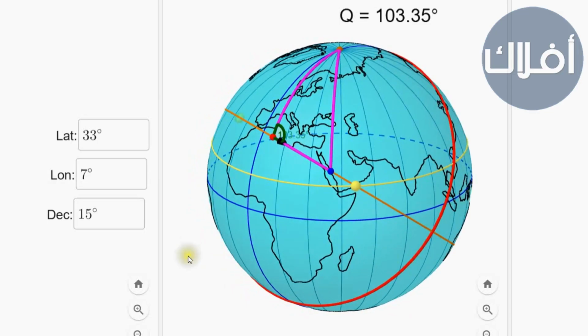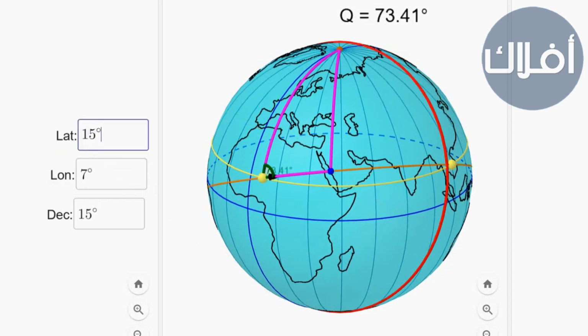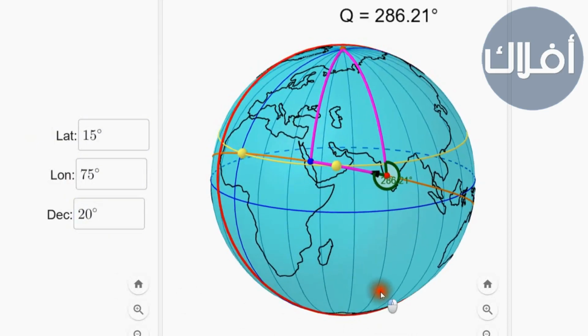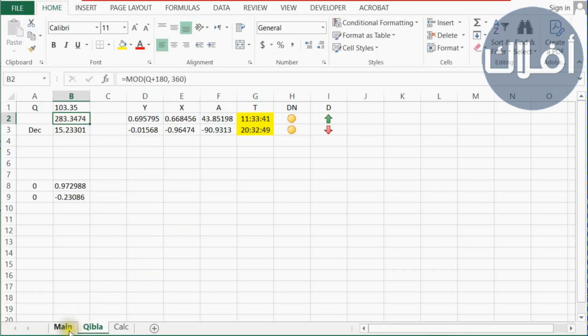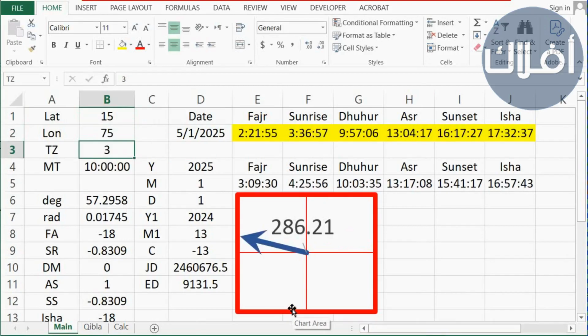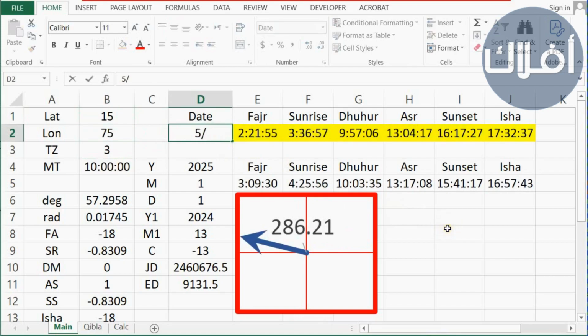Here we can also see that there are cases where both points are facing Mecca. If we take latitude 15, for example, longitude 75, we see that when the sun's declination is 20 degrees north, both points are facing Qibla, and both are during the day. Let's try this in Excel. Latitude 15, longitude 75, and we see that the direction of Qibla is 286.2. The sun declination is close to 20 on May 20th. So let's change the date to month 5, day 20, year 2025.